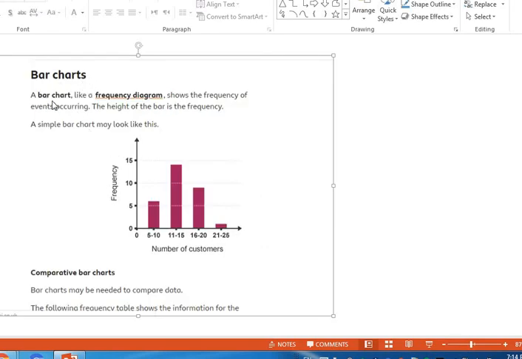Bar charts. A bar chart, like a frequency diagram, shows the frequency of events occurring. The height of the bar is the frequency. A simple bar chart may look like this. So it's very simple like this. Here this is number of customers, as in example 1. 5 to 10, it gives me 6. 11 to 15, it gives me 14.